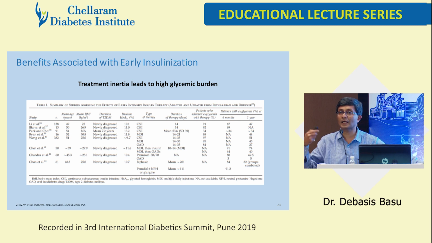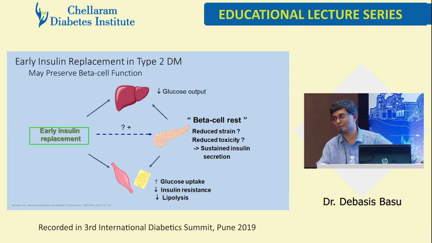So effectively, the man is on fire. This 42-year-old guy, 10.2 A1C, he's on fire. So you have to douse the fire. The glucolipotoxicity has to go down. And what's the best agent to douse a fire? Suppose there's a fire in this room. What will we do? We will search for water. And the best molecule which looks like water in the armamentarium is obviously insulin. The other molecules are chemicals, and you can douse the fire, you can put a pillow, but when the fire douses, there's scar of the cotton all scattered around.